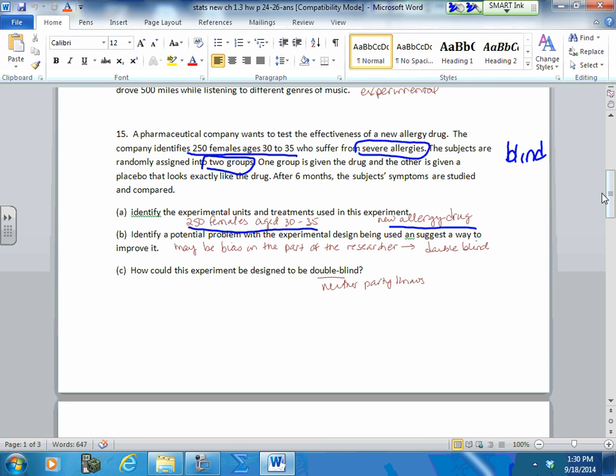A potential problem could be a little bit of bias on the part of the researcher. You really maybe would want to make this double blind so that the researcher doesn't also know who's getting the drug. Normally, the researcher makes sure that this is done right because they've already invested a lot of time, money, and effort into this. But there always is a little bit of bias that we can't control.